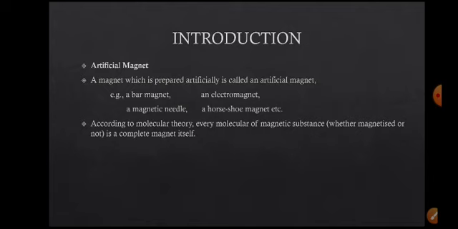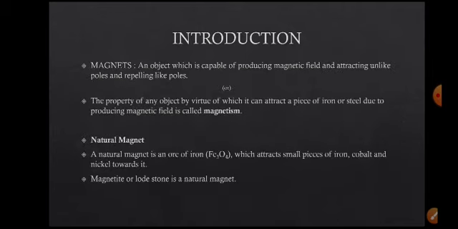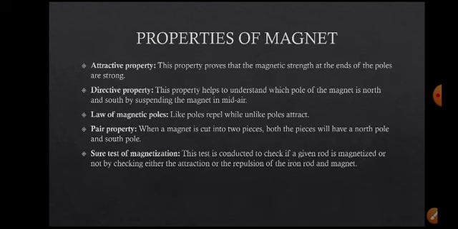So the horseshoe magnet and magnetic needle, these magnets have some unique properties, right? So what are the unique properties of these magnets? A magnet has an attractive property. This property proves the magnetic strength: the magnet attracts magnetic materials.